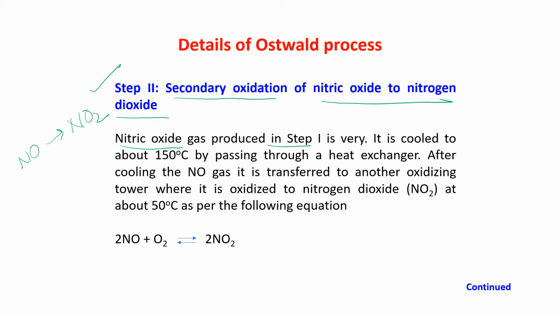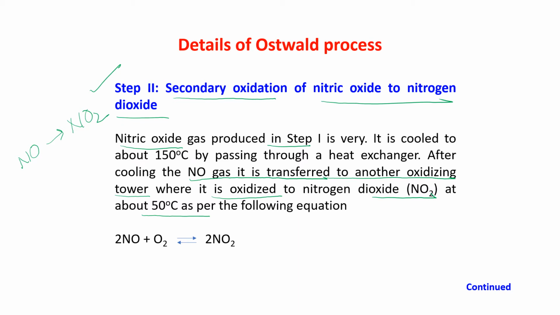After cooling the NO gas, it is transferred to another oxidizing tower where it is oxidized again to give you NO2, at about 50 degrees centigrade.